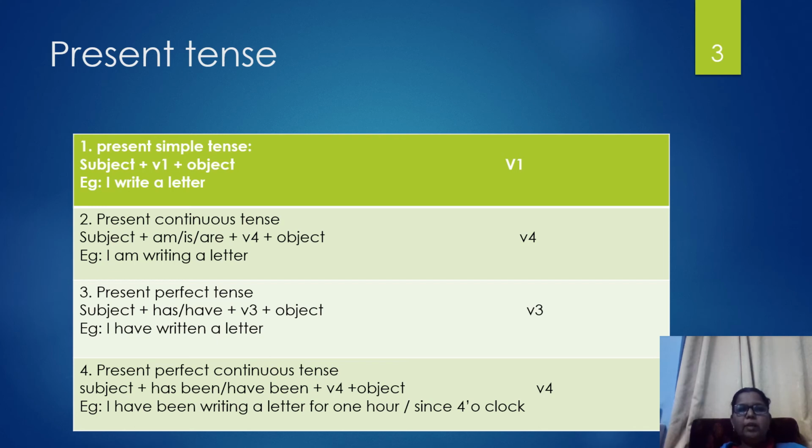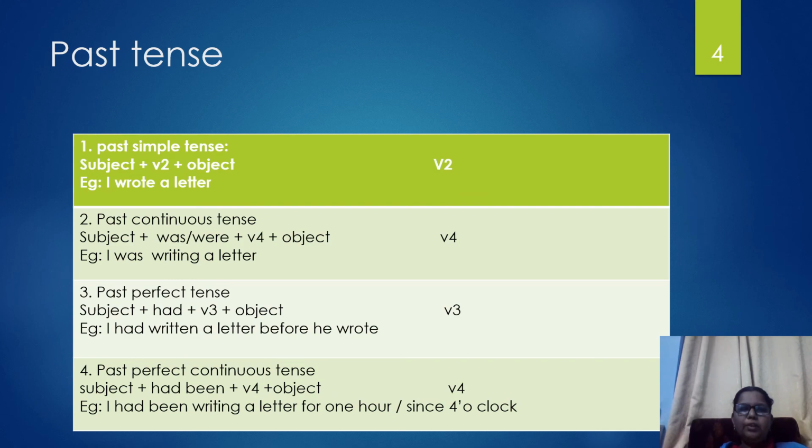Second is present continuous tense. Third is present perfect tense. Fourth is present perfect continuous tense. We will talk about separate tenses in separate videos.